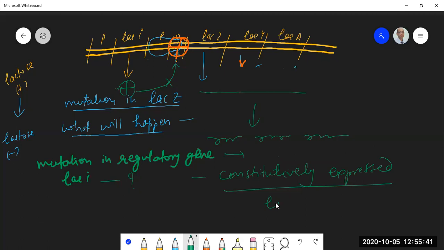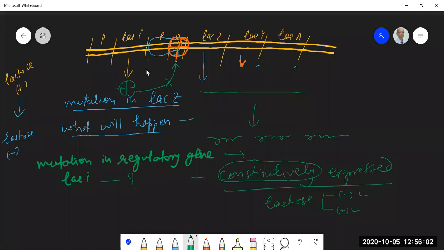Irrespective whether lactose is present or absent, these genes will be continuously expressed. Technically the word is constitutive expression.